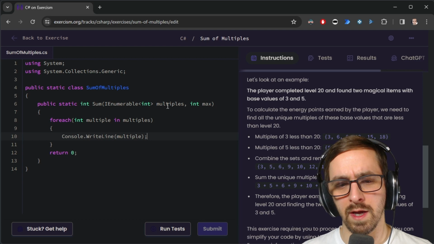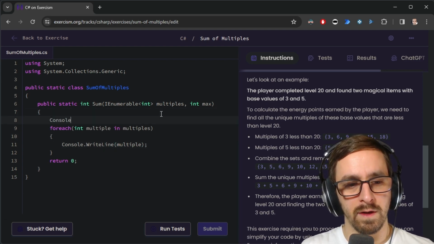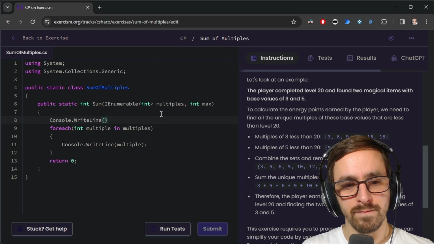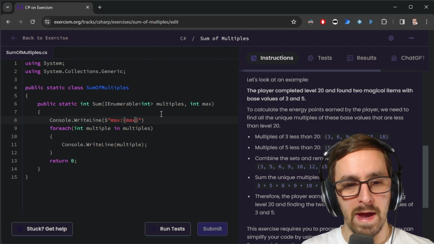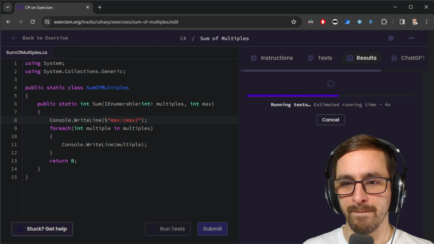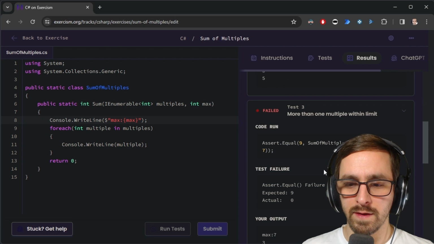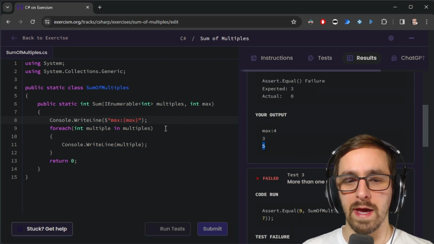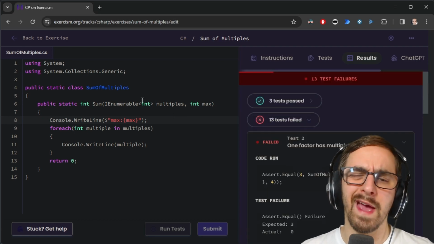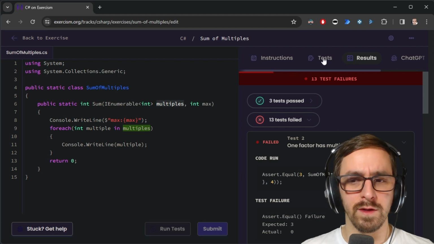And I just want to see what comes out of this. I suppose I should also print max. So Console.WriteLine, do a little string interpolation, max, run. Okay, yeah, that's what I thought. So in this example, it gave me 3 and 5. It's not actually giving me all the multiples. So I feel like they should have named this something like base values.